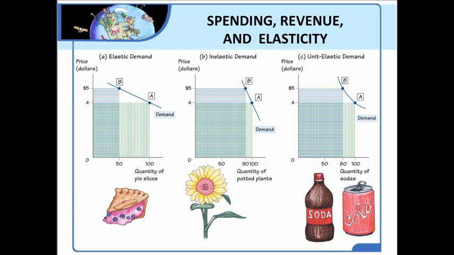And notice if we have unit elastic demand, then the money that we lose when we drop the price is exactly equal to the money that we gain from the increase in quantity, from 80 to 100. So it's a wash. Lowering prices doesn't affect our revenue at all. We have the exact same revenue that we had before when we raised the price. So if it's unit elastic, whether we raise or lower prices really doesn't matter in terms of revenue.